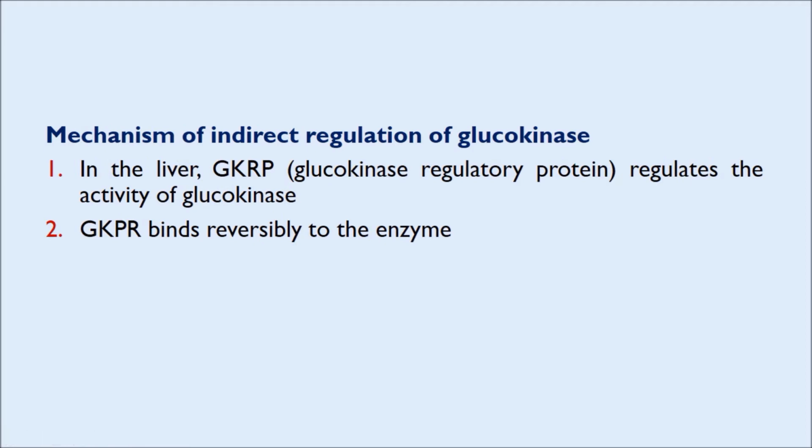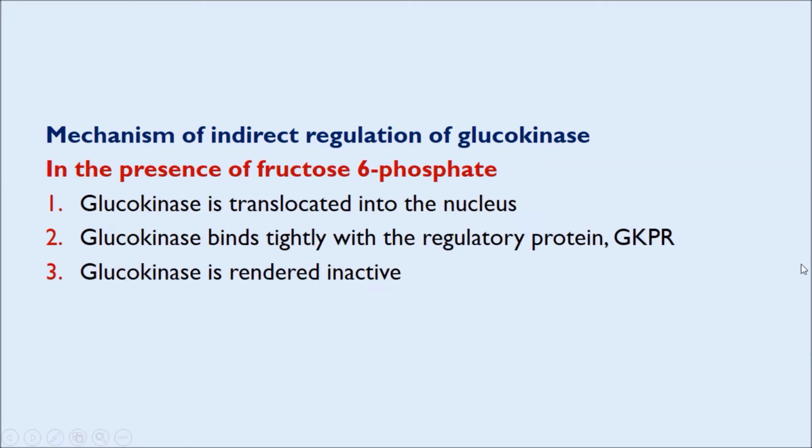The mechanism of indirect regulation of glucokinase is: in the liver, a protein GKRP, that is glucokinase regulatory protein, regulates the activity of glucokinase. This protein binds reversibly to the enzyme. Now, in the presence of fructose 6 phosphate, glucokinase is translocated into the nucleus. Glucokinase in the nucleus binds tightly with the regulatory protein GKRP, and glucokinase is thus rendered inactive.